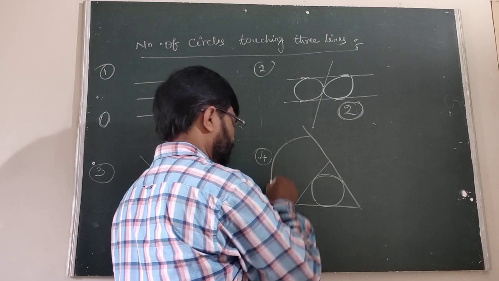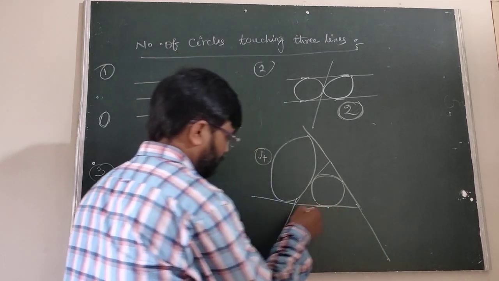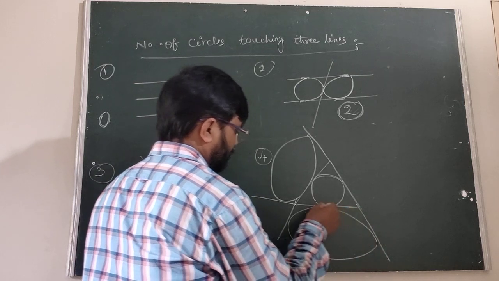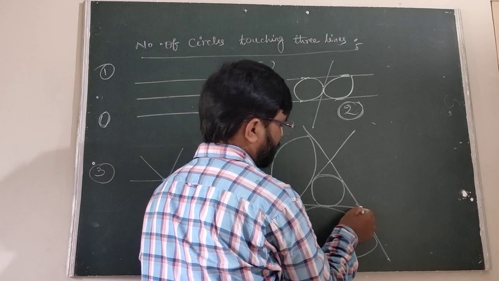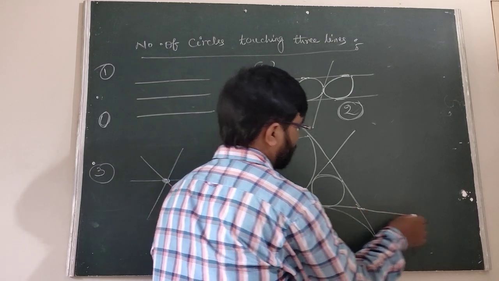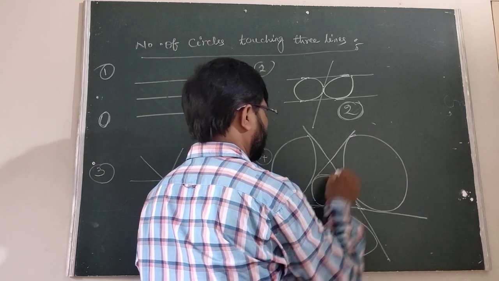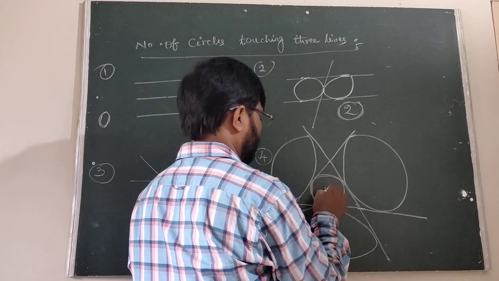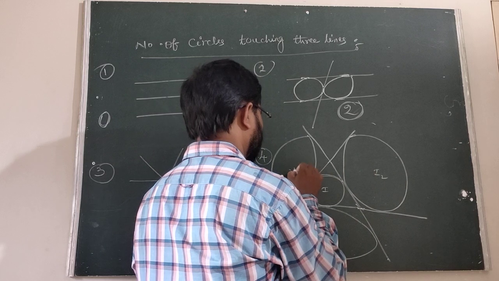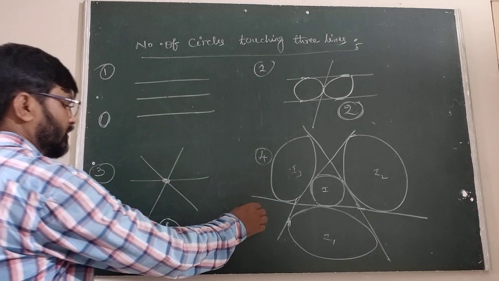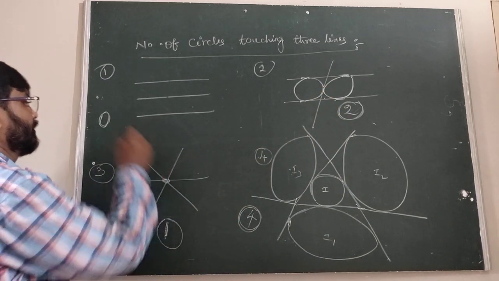Therefore here this is the excircle and another, this is also another excircle. Now they touch the three sides here. Externally and internally, one incircle and three excircles. This is the I1, this is the I2, these are the centers. Therefore, the number of touching circles here is 4, here 2, here 1, here 0.